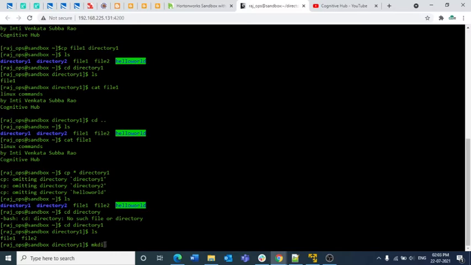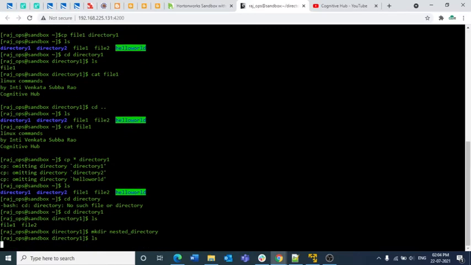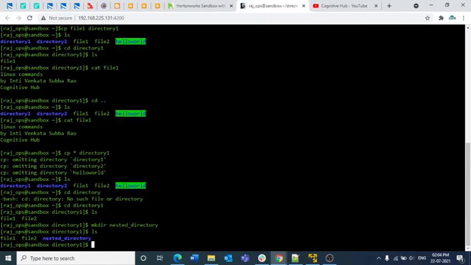Now what I am doing is, inside directory1 I am creating one more directory named nested directory. I am just clicking ls, so we have 2 directories here. Now I want to copy file1 file2 to nested directory. It will basically copy both file1 and file2 to that particular directory.